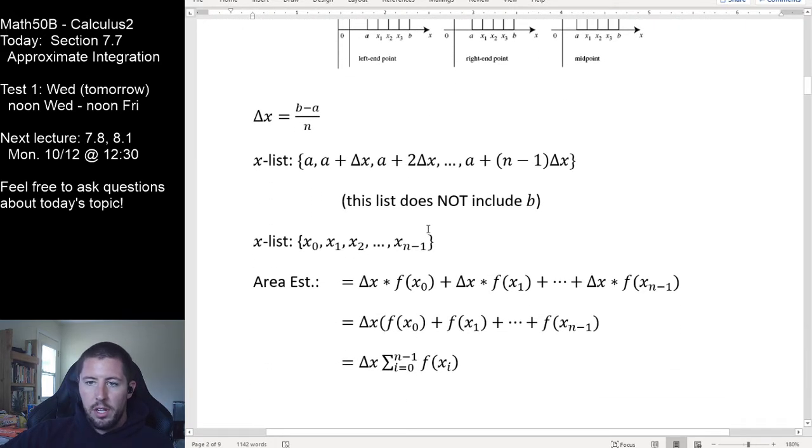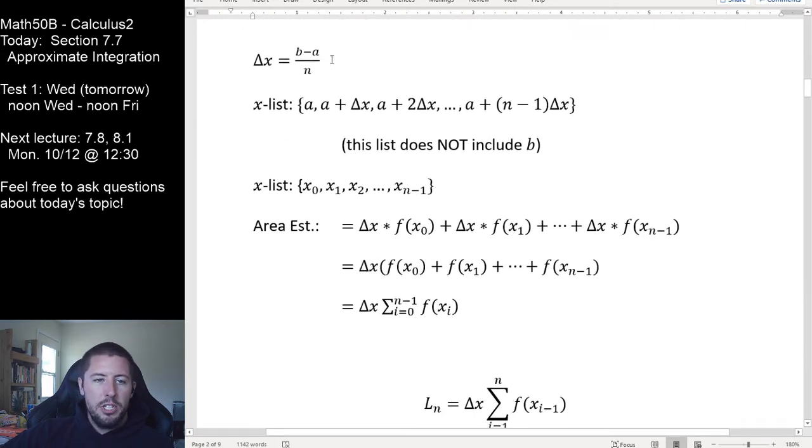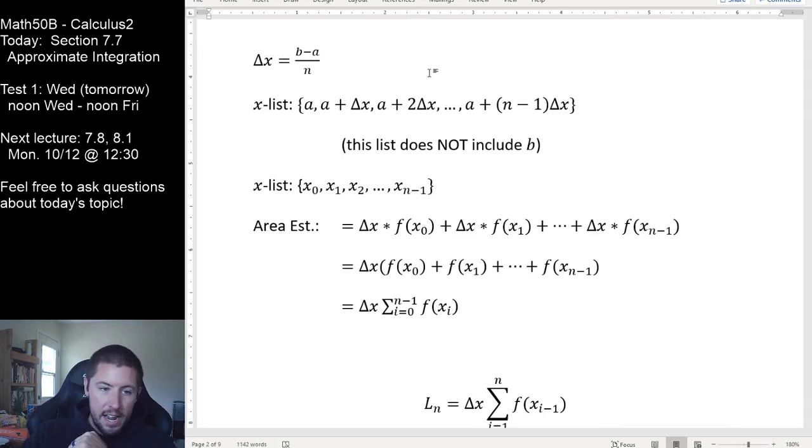So what does this look like? Well, in our left-hand approximation, by the way, this is something that I wrote out in the first couple of them and then I stopped writing. It's always going to be the case that we need to compute a delta x, the width of a given subinterval. We're going to have rectangles for all 5 rules here. Or, okay, the bottom of our geometric shape is going to be a rectangle in all 5 of our rules here. So we're always interested in the width of a subinterval. That's always going to be delta x. It's always going to be b minus a over n. The total width of the interval of interest divided by the number of subintervals will give us that.